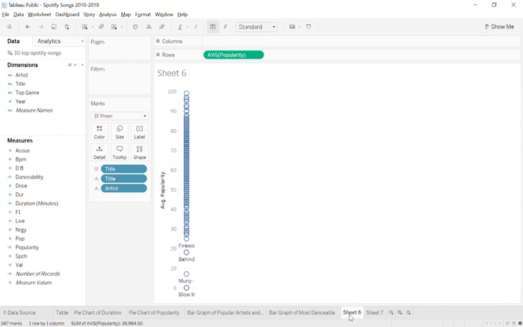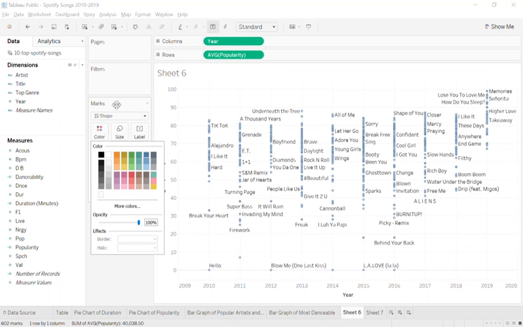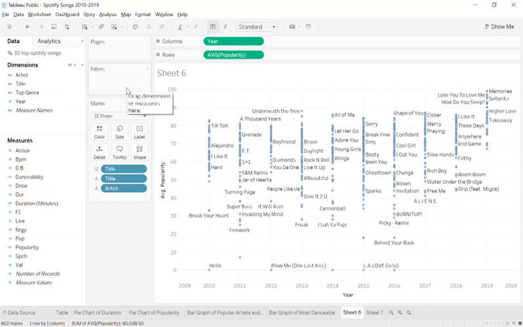And that is, what if I put year on columns? Okay. What does this tell me? So it shows the most popular, but by years. See how we can quickly see the most popular songs for every year that we have the data for, right? So which one is by far the most popular song in 2011? 1,000 years. Great.